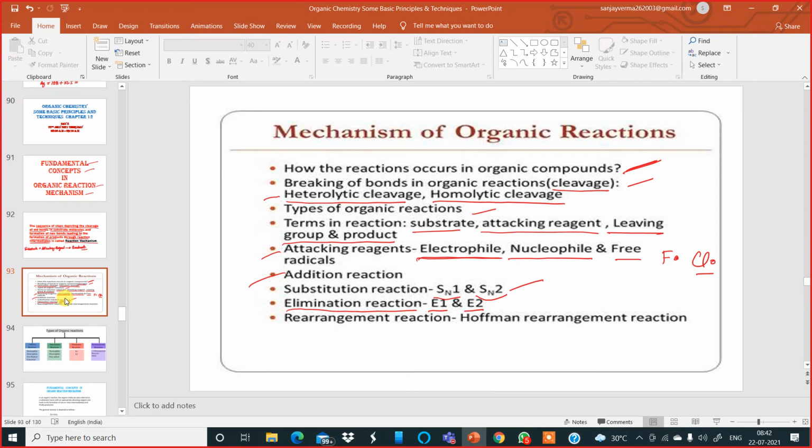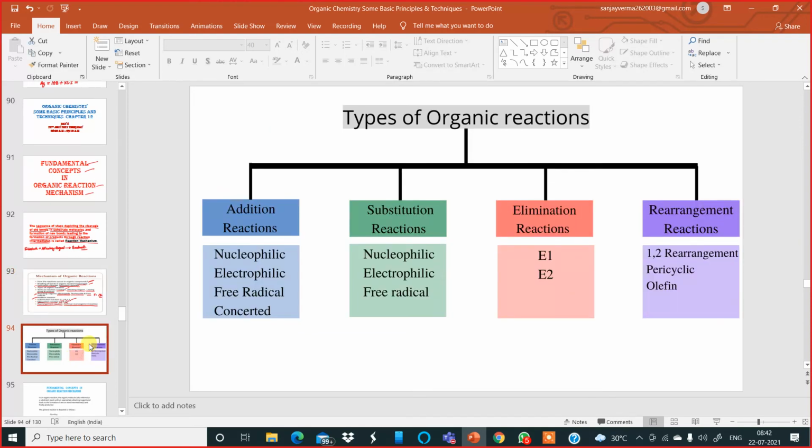And finally, we'll learn at least one example of a rearrangement reaction, to be particular, Hofmann's rearrangement reaction. So this is a brief of what I am going to teach you in this part of the chapter.